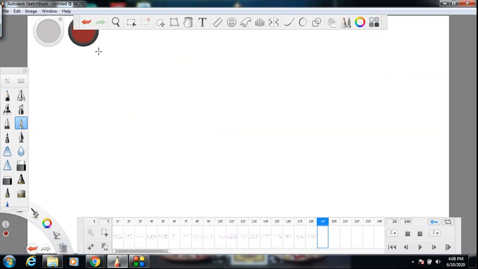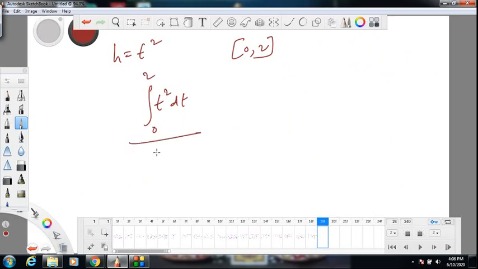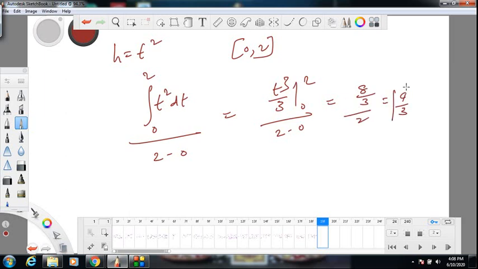For example, in the case of h equal to t square, suppose I want average height from 0 to 2 seconds. Integrate height from 0 to 2. What is height? It is t square. Divide by the time. So this will give me t cube by 3 from 0 to 2, by 2 minus 0. 8 by 3, by 2. So 4 by 3 is the average height from 0 to 2 seconds. That's how you get it.